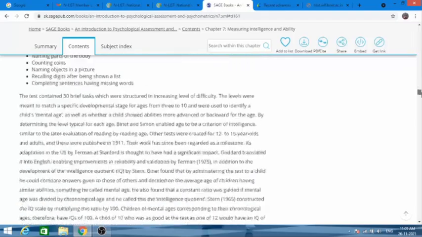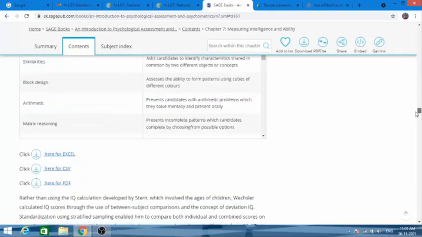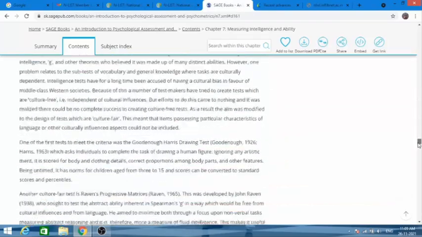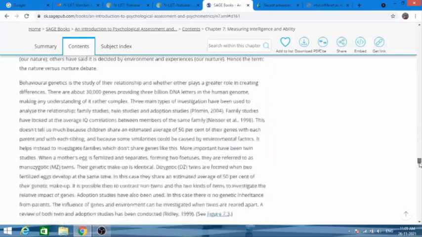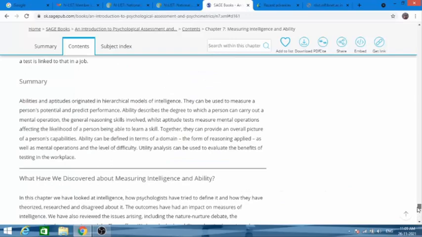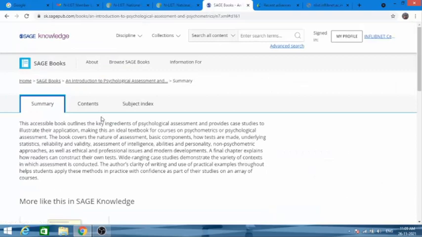If we scroll down, we will get access to the complete chapter on what is intelligence. This is a long chapter. So if we scroll down, we will get the complete chapter here. In this way, you can access the complete book. You can read a complete book here, and you can take out your notes from it.